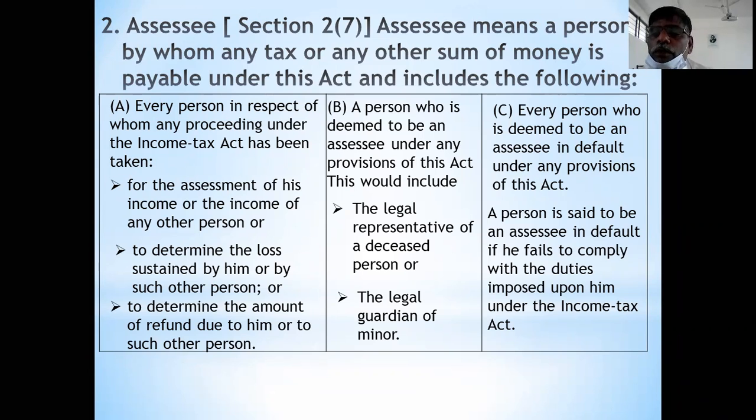You take my example. As per Income Tax Department, employer has to pay salary to the employee after deducting the income tax portion from that salary.